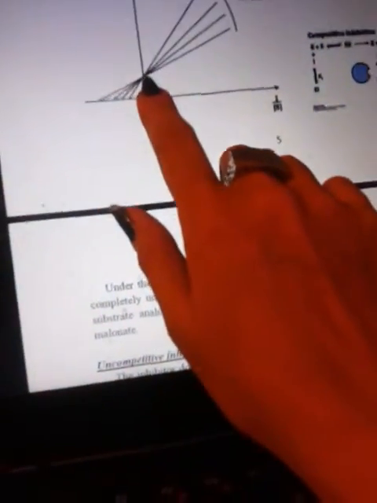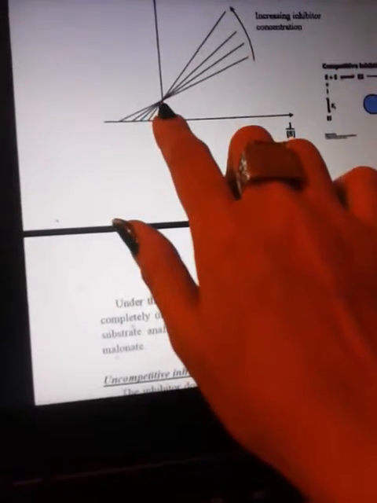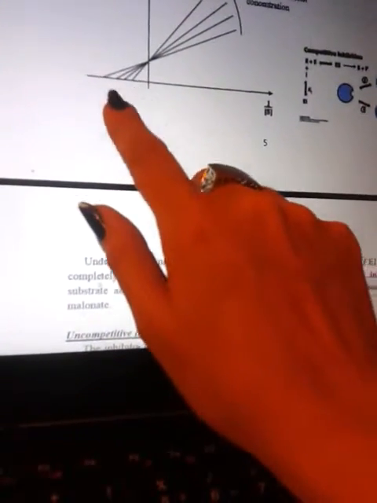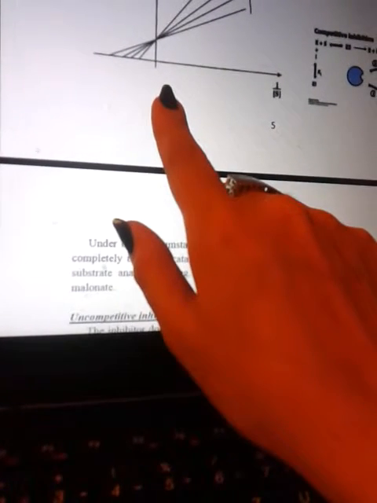You see, the dot, minus 1 over Vmax, is constant. It means in competitive inhibition, Vmax doesn't change, but Km increases. This is very important in the written exam. What happens in competitive inhibition? The Vmax constant doesn't change, but the Km increases. Why does Km increase? Because minus 1 over Km decreases.